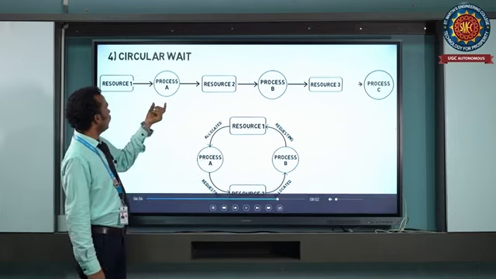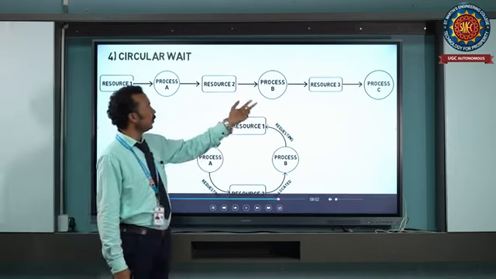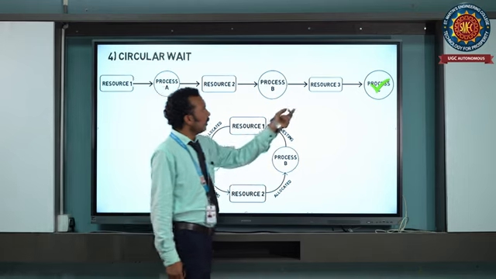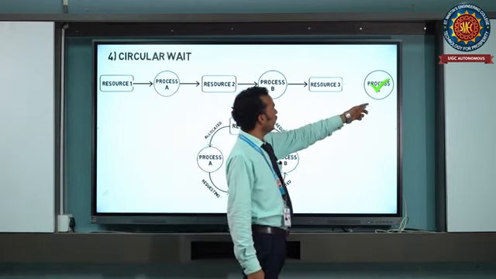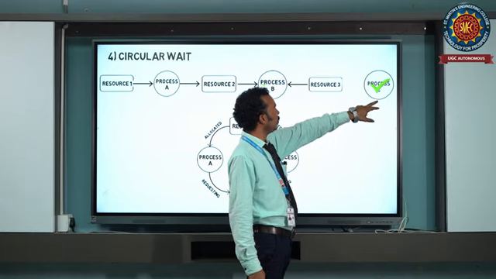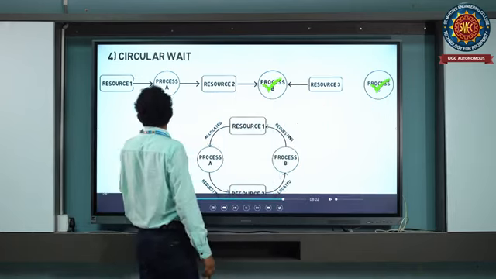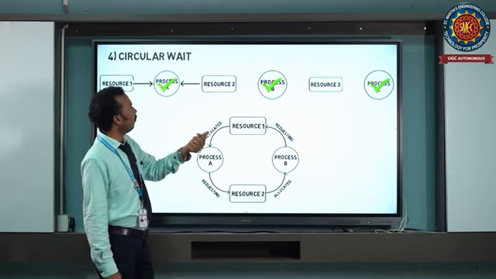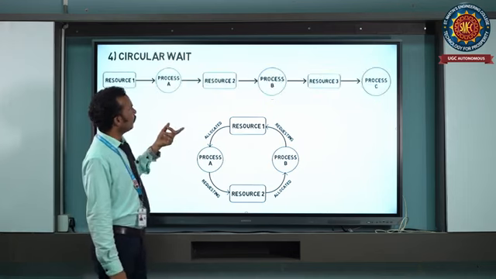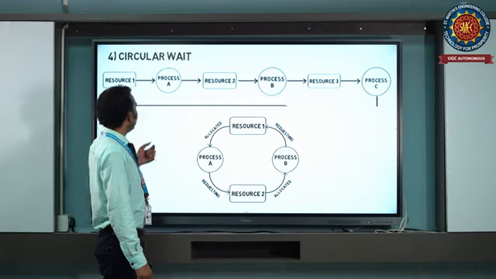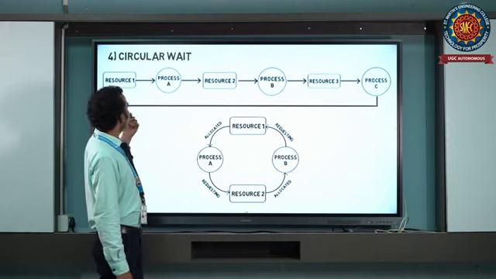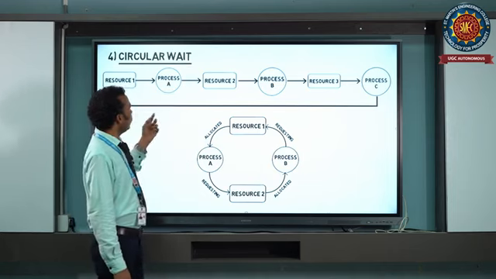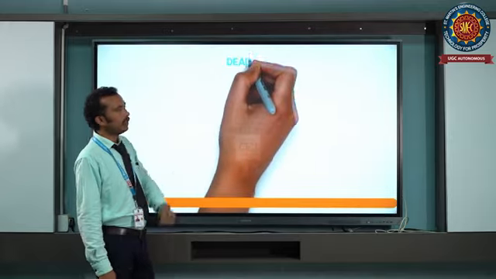Resource 1 is allocated to process A, resource 2 is allocated to process B, and resource 3 is allocated to process C. Process C already has a resource, but to complete its execution it requires resource 1, which is held by process A. In this case it will form a chain, so no process will complete its execution. Each process is waiting for another's resource, so in this case also the deadlock will occur. These are the 4 necessary conditions.